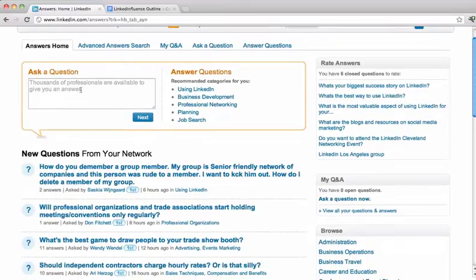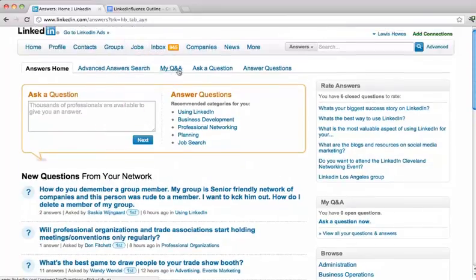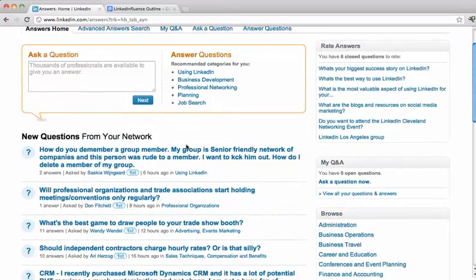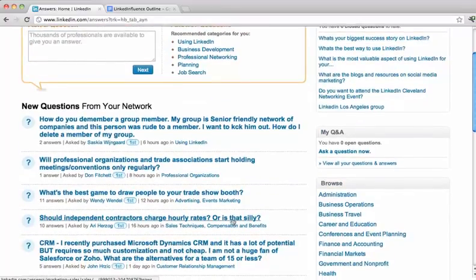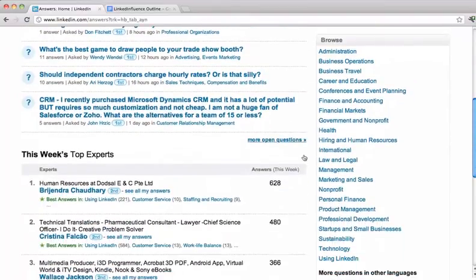Again, you can ask a question right here, or you can answer questions. You can do an advanced answer search. You can check your current questions. Again, you can ask and answer questions. You can see what type of questions are happening from your network right here. You can answer those. You can also just browse through industries.